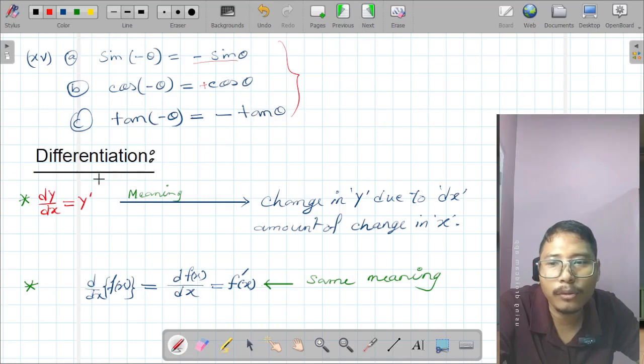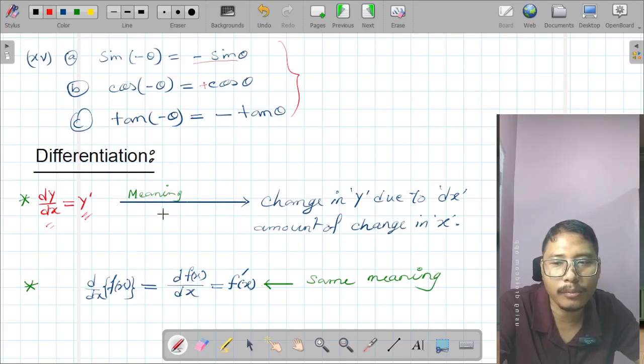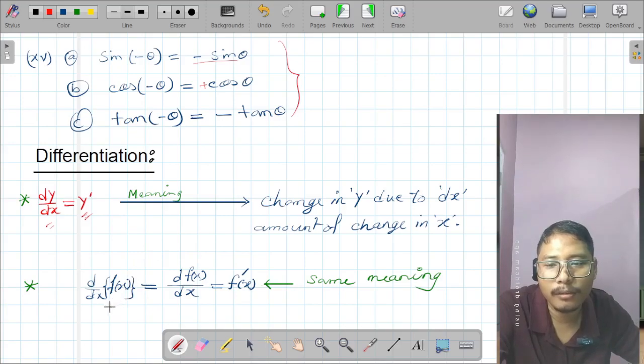Now come to differentiation. You can write this expression in this form also. The meaning of them are same. What is the meaning of that? Change in y due to dx amount of change in x. The definition of that is this. And you can write this form also or in this form also.